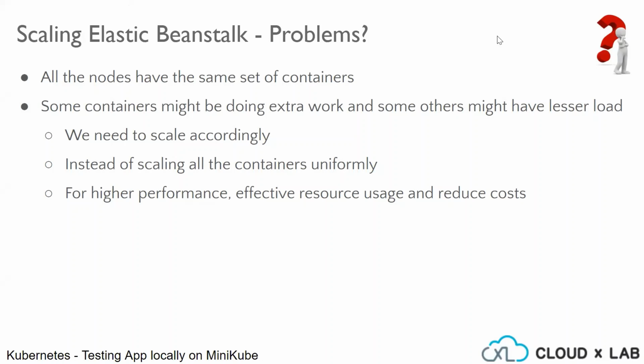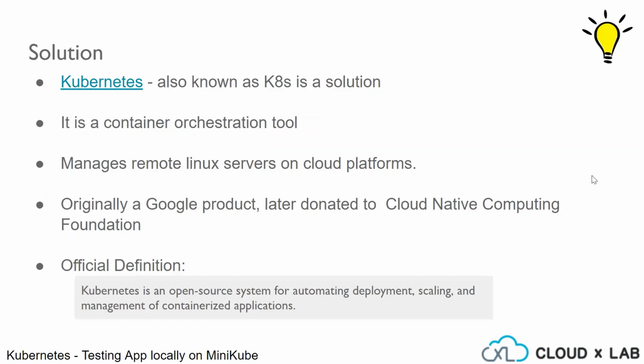However, we may not always want this to happen. There may be a very huge demand for the Flask container, followed by the Redis container, and comparatively lesser demand for the database container. Thus, we need to scale accordingly instead of scaling all the containers uniformly for higher performance, effective resource usage, and to reduce costs. So these problems are addressed by Kubernetes.